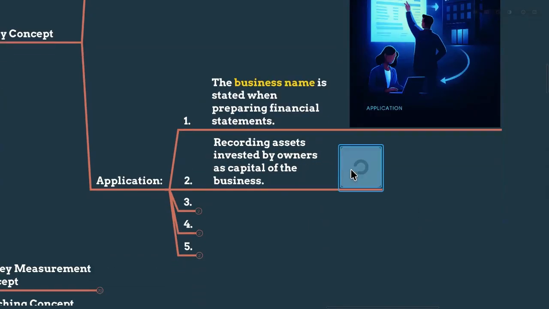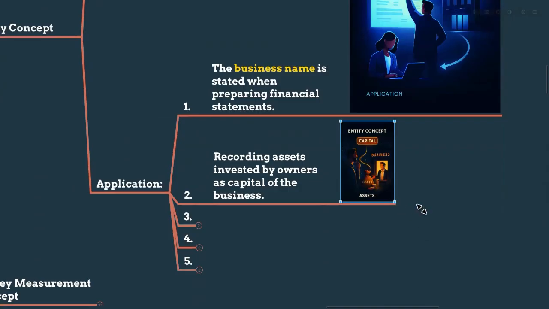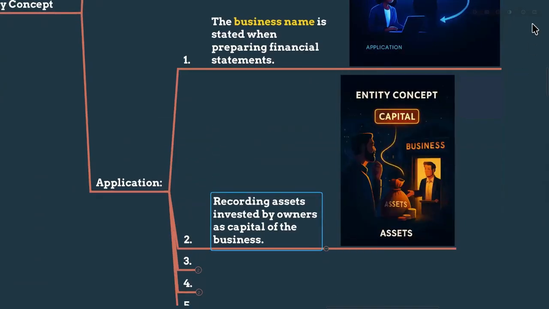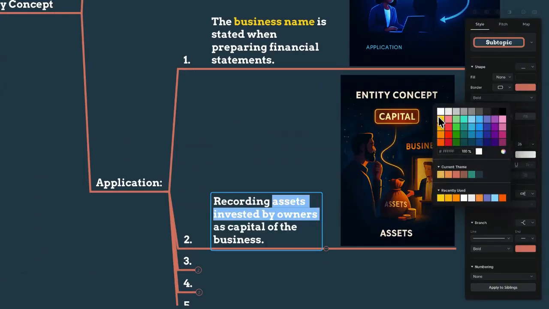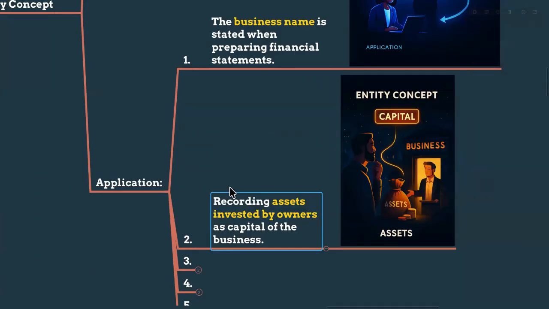As well, we are recording the assets invested by owners as the capital of the business. The assets invested by the owners can be cash, or any non-current assets, or even inventories to sell. It is actually recorded as the owner's capital. The capital is affected by the initial investment as well as additional investments, when the business is making profit, as well as withdrawing money as drawings.